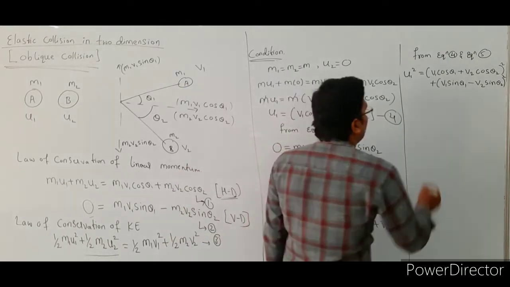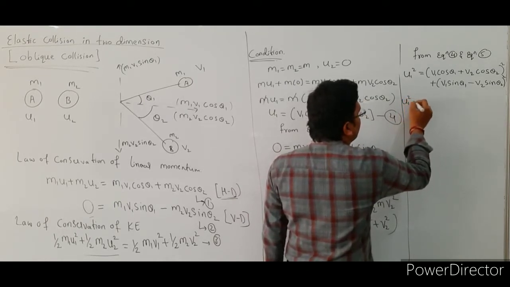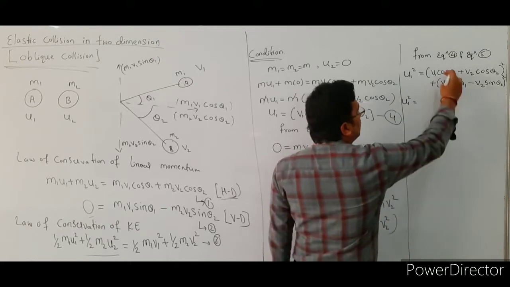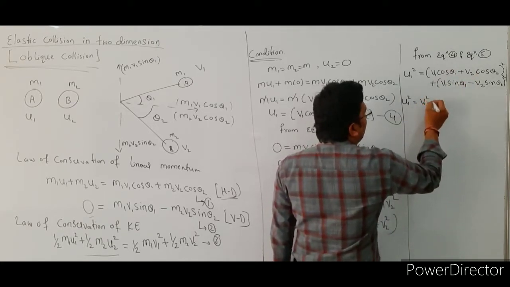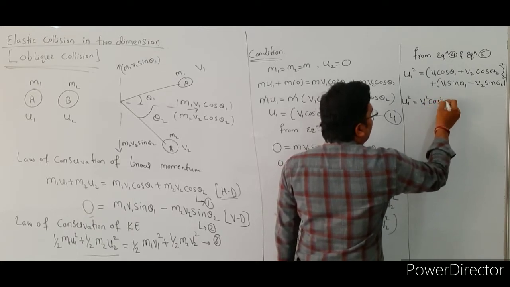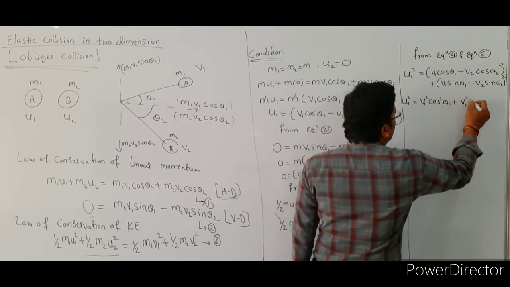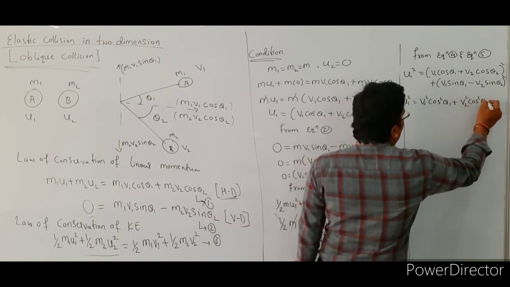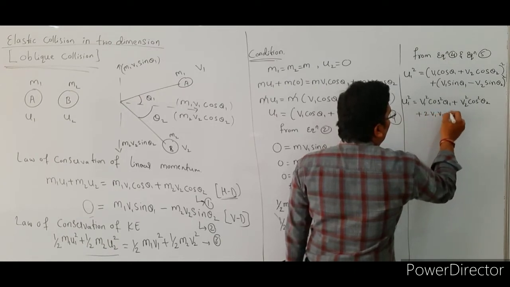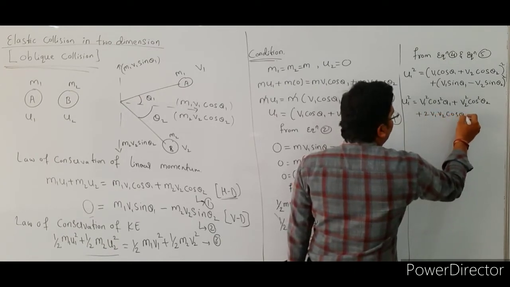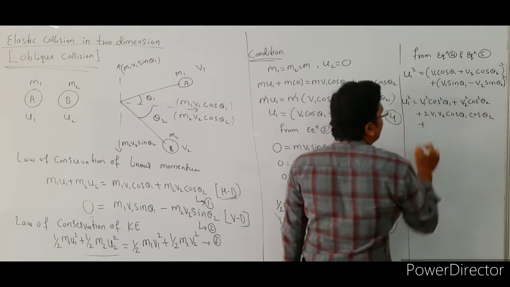Okay, see here in LHS side, that is u1 square as it is, so that is equal to, this in the form of a plus b whole square, so that is v1 square cos square theta 1 plus v2 square cos square theta 2 plus 2 v1 v2 cos theta 1 into cos theta 2 plus, right.